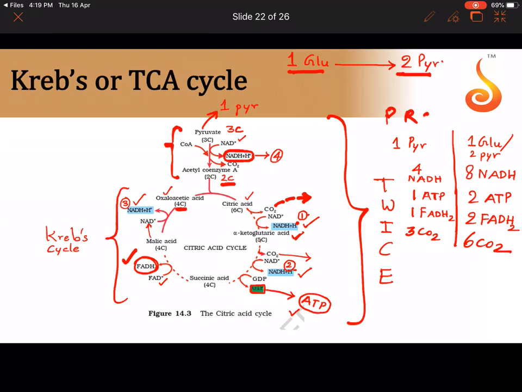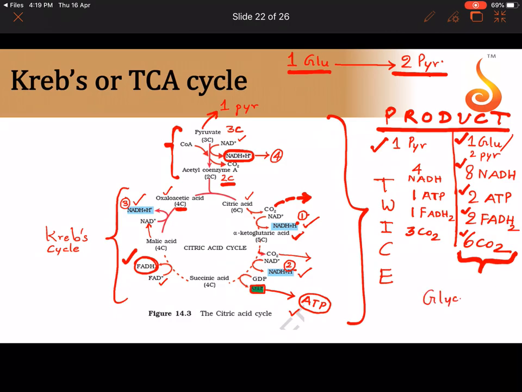So you have to learn what the products of the Krebs cycle are from what? From one pyruvic, otherwise 2 Krebs cycles from one glucose. Why is one glucose 2 Krebs cycles? Because one glucose molecule breaks down into 2 pyruvic. Each pyruvate will take part in the Krebs cycle. So this is important because we are considering not just one pyruvate but both the pyruvic acid molecules, which are coming from one molecule of glucose. So we get 8 NADH, 2 ATP, 2 FADH2 and 6 molecules of carbon dioxide.